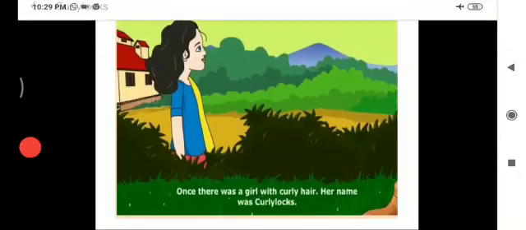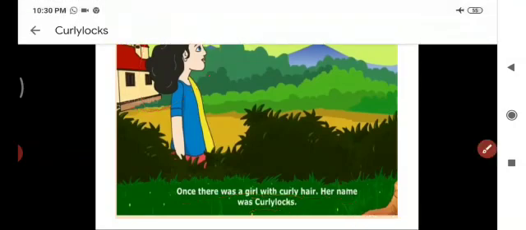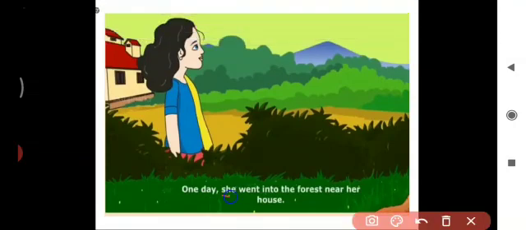Yes. So once there lived a girl. She had curly hair, right? Her name was Goldilocks. One day she went into the forest near her house.